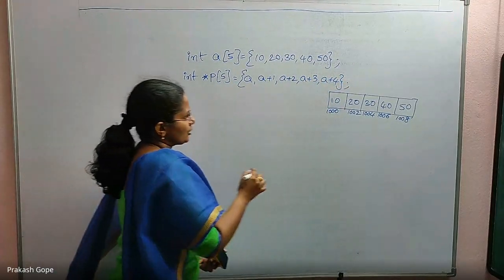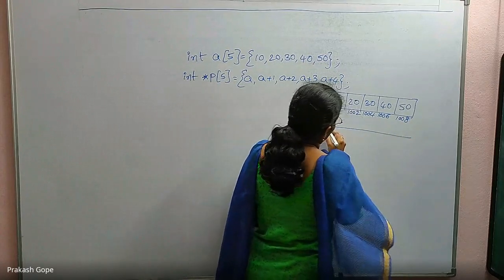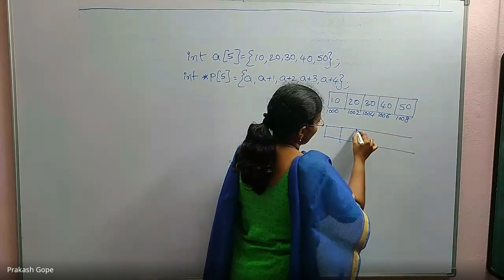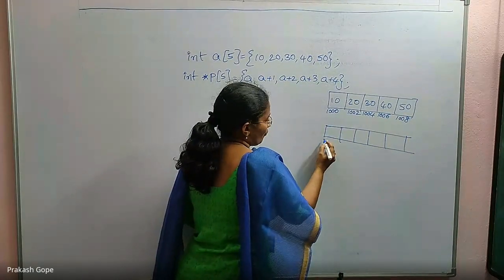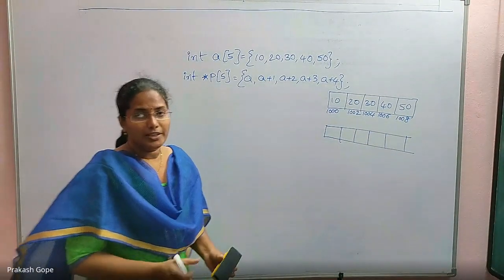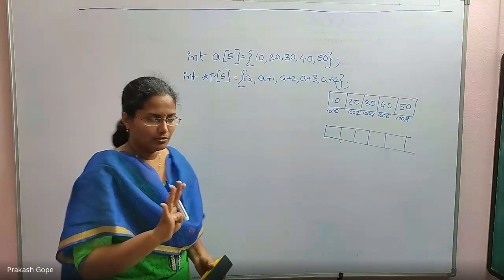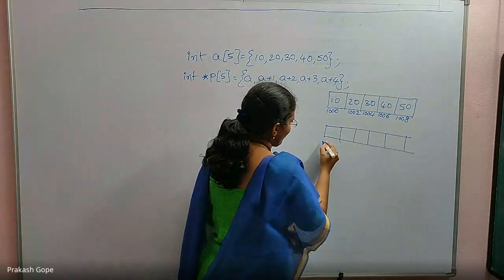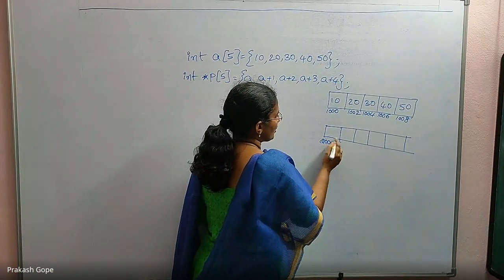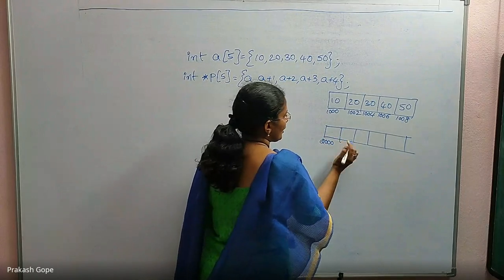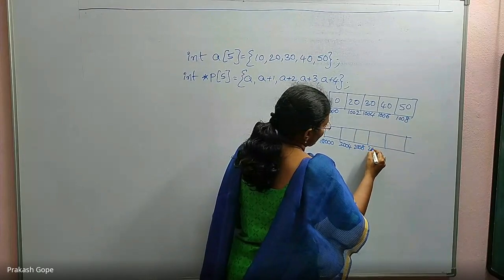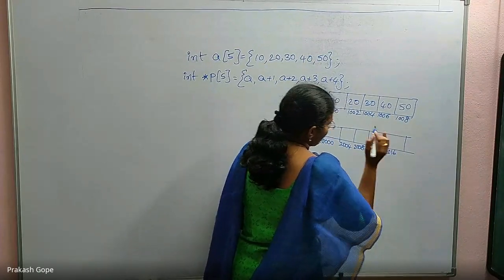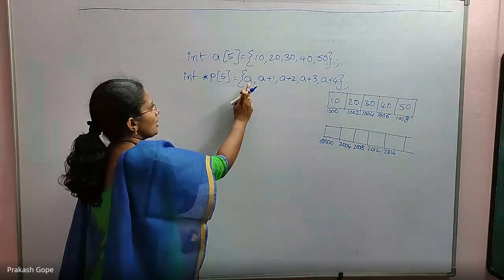So with this declaration, again there are 5 elements. For example, an integer pointer needs 4 bytes on my computer. So if this is 2000, because it's a pointer, the next pointer's address will be at 2004. This is 2008, 2012, 2016. And initialize A value.